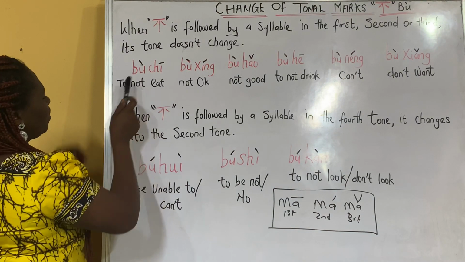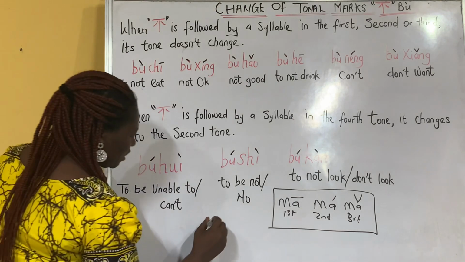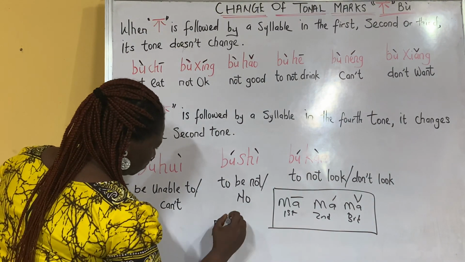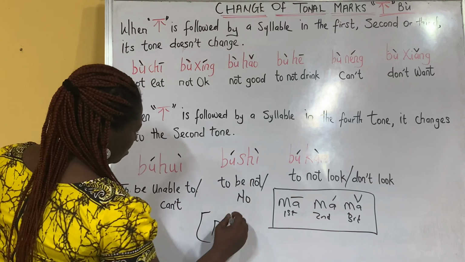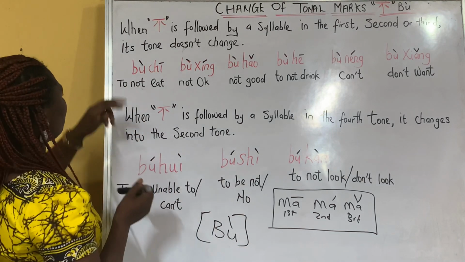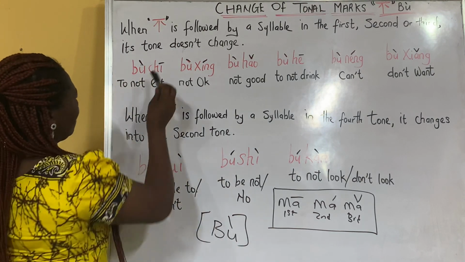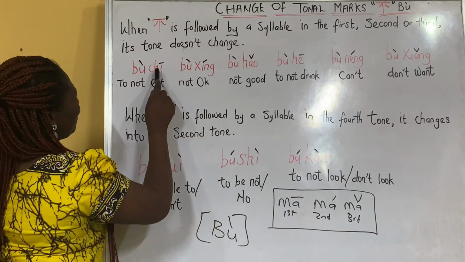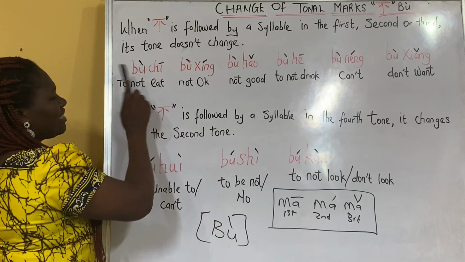This is the original tone of bu. The original tone of bu is what? The fourth tone. Bu, right? This is the original tone of bu. So it's still bu chi. This is the first tone. So when it's followed by the first tone, the tone doesn't change. It's still the original tone.